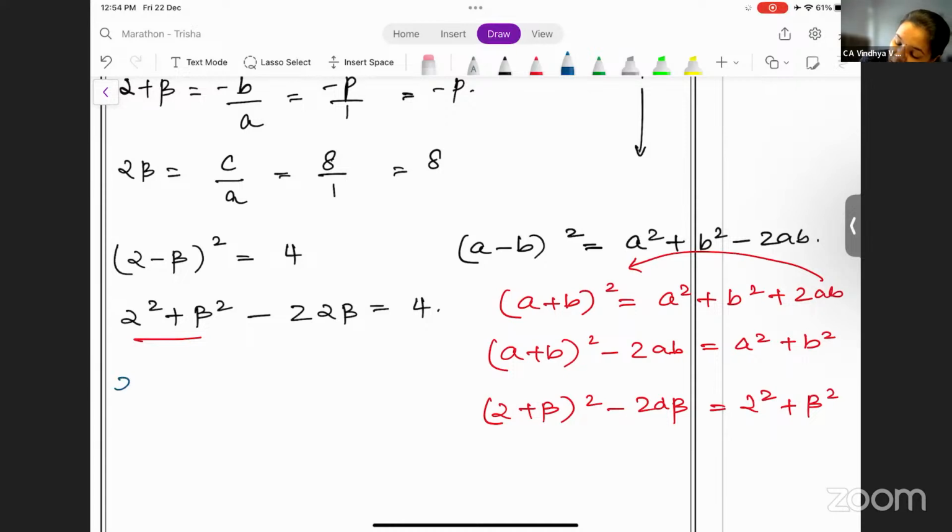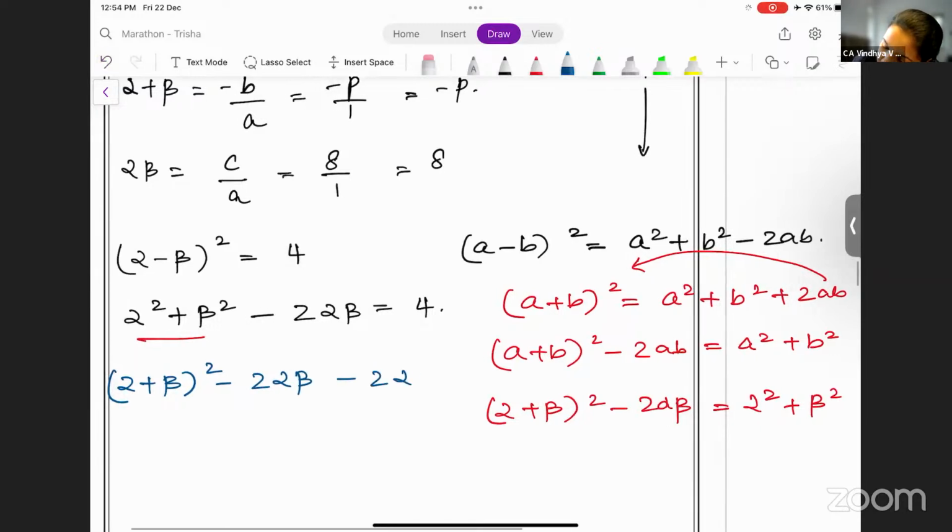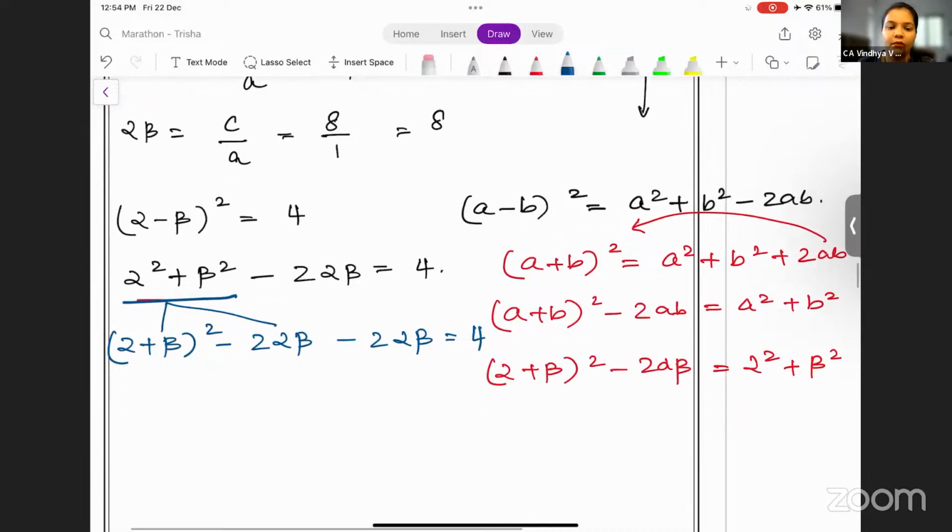So you get alpha plus beta the whole square minus 2 alpha beta minus 2 alpha beta is equal to 4. See, for this term, you have substituted these two terms. So you get alpha plus beta the whole square minus 4 alpha beta is equal to 4.